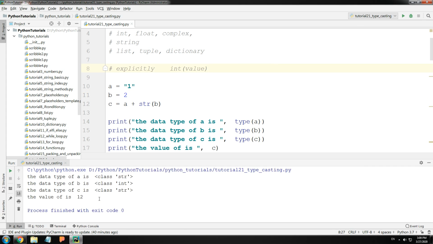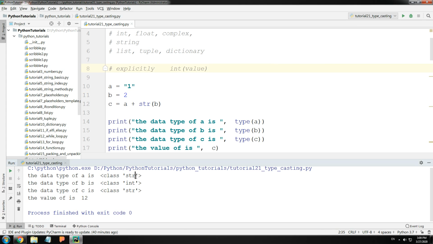Now if I run this, A is a string, B is an integer, however the output is a string. Why is that? It has added a string and a string, it has concatenated both, and the output is a string. So this is an example of explicit conversion. There's one rule which you should know. A conversion can only happen if it's possible.